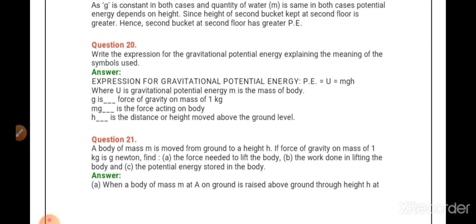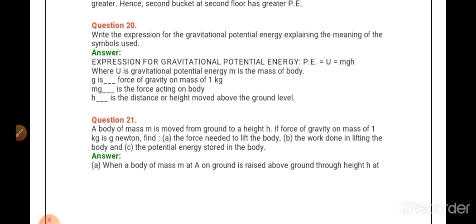The first bucket is on the first floor, the second bucket is on the second floor. So the second floor is going to have more height, isn't it? So the bucket of water on the second floor is going to have greater potential energy, since greater the height, greater is the potential energy.